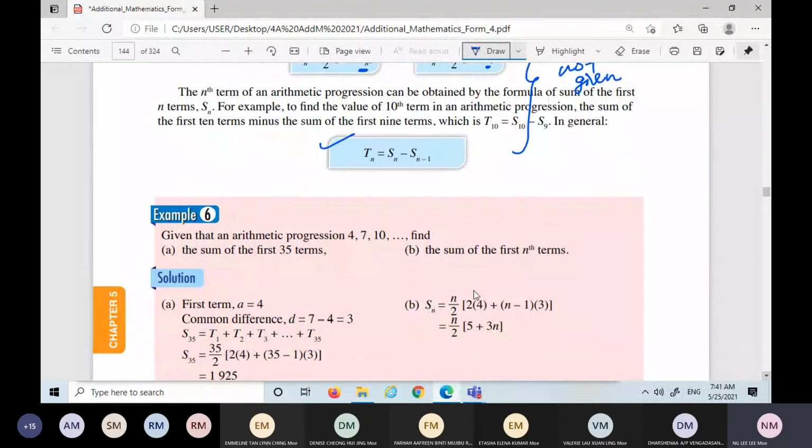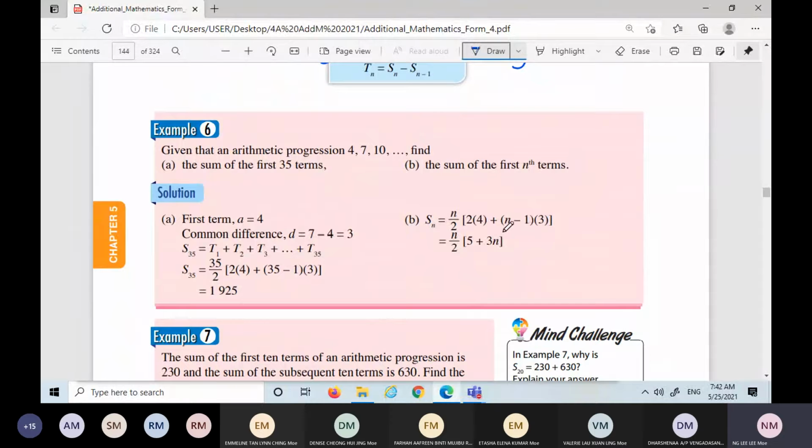Okay, so first term is 4, second term 7, third term is 10. You add up, this is the meaning of sum, until the 35th term. So S35, this is the meaning: T1 plus T2 plus T3 until T35.